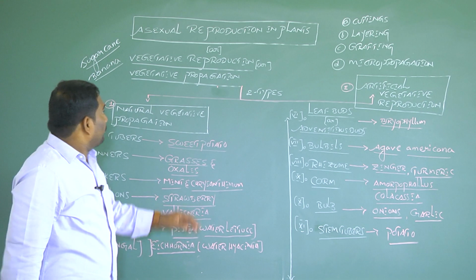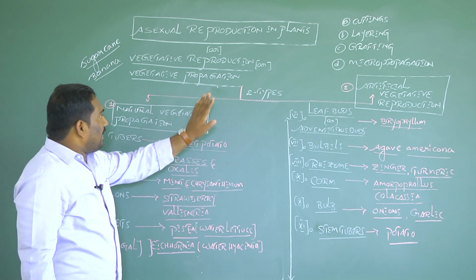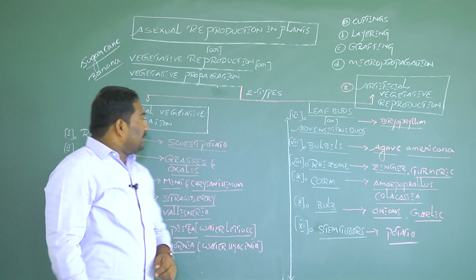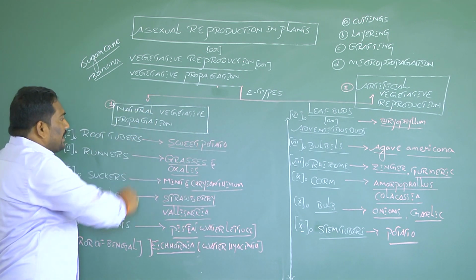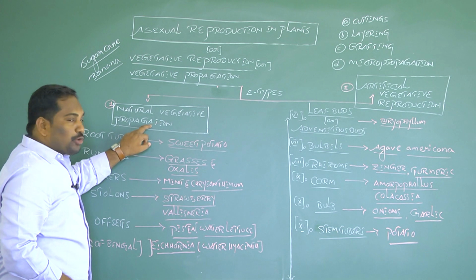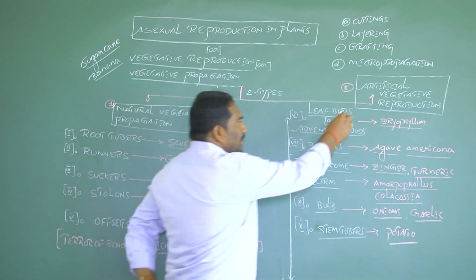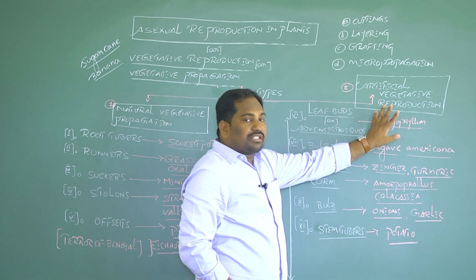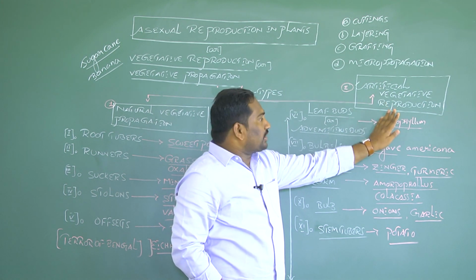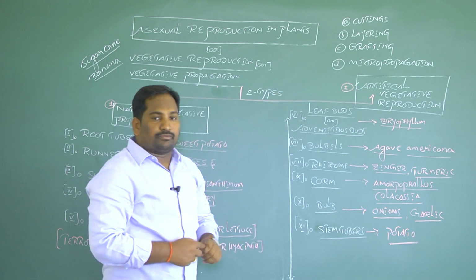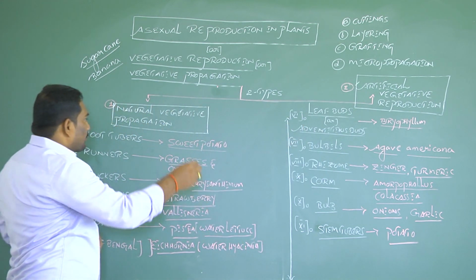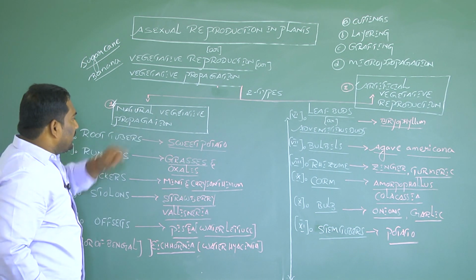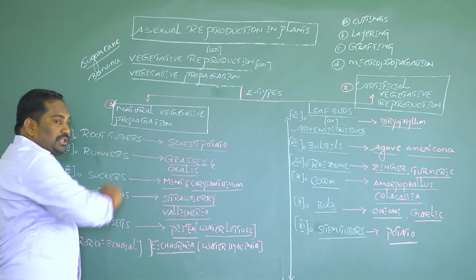Asexual reproduction in plants, or vegetative propagation, is classified into two types. The first type is natural vegetative propagation. The second is artificial vegetative reproduction, also called horticultural vegetative reproduction. Now we discuss the first type, natural vegetative propagation.